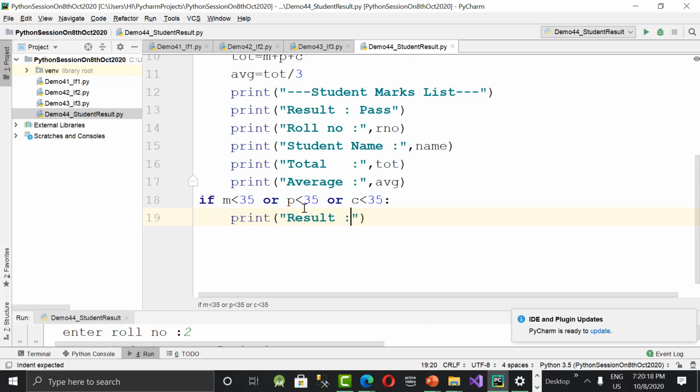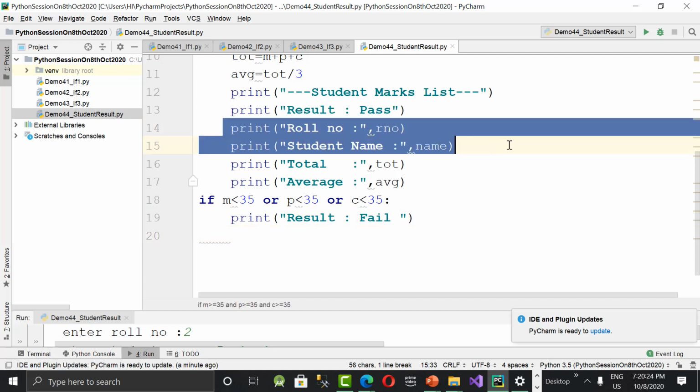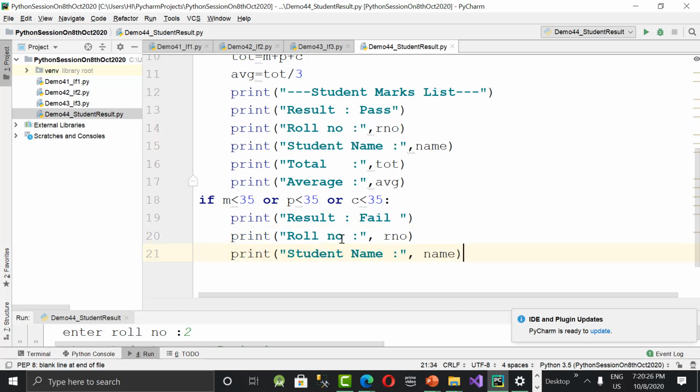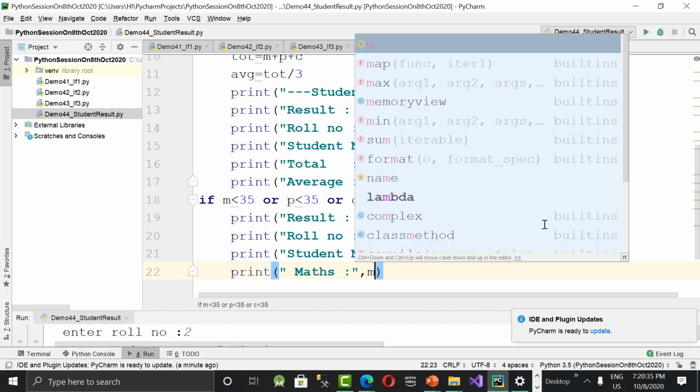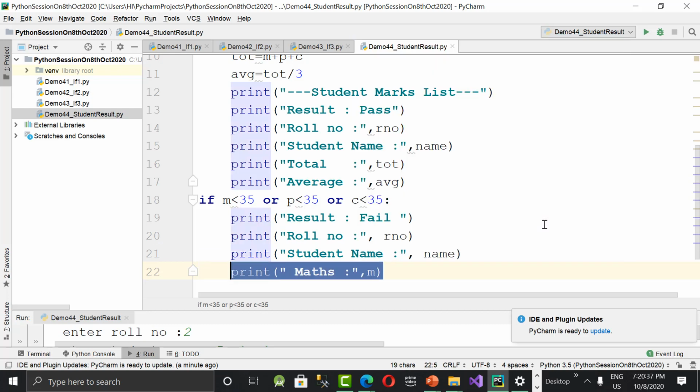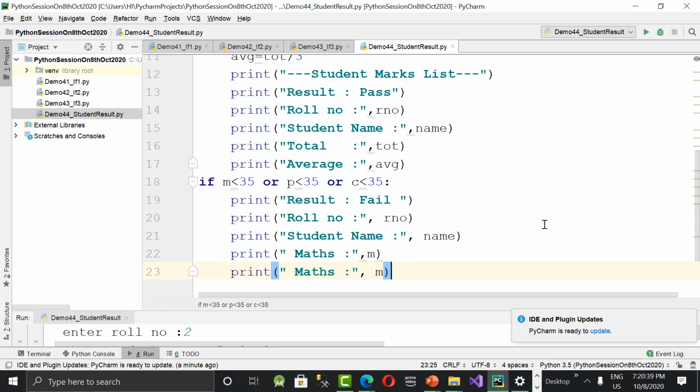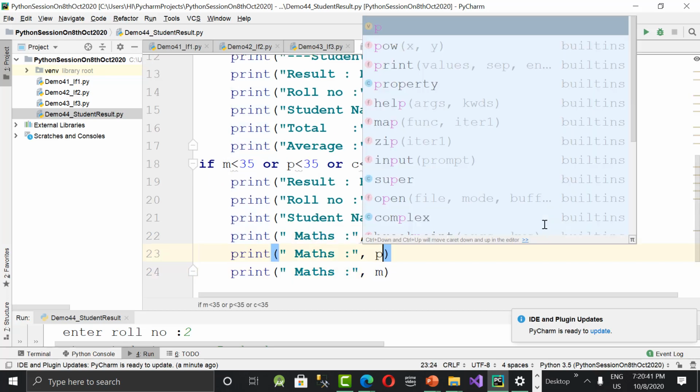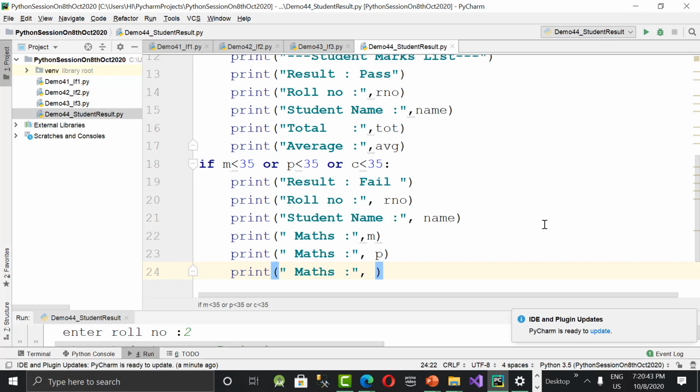And what I wanted to print if the student is failed, I want to print roll number, name followed by marks in three subjects. So print maths marks, comma M, physics and chemistry. You can print in a single line actually, comma like that. For better clarity, I'm giving this in 3 lines. Okay, chemistry, physics.